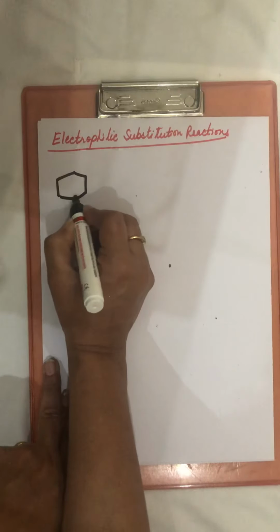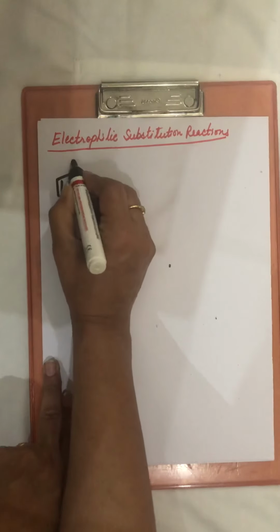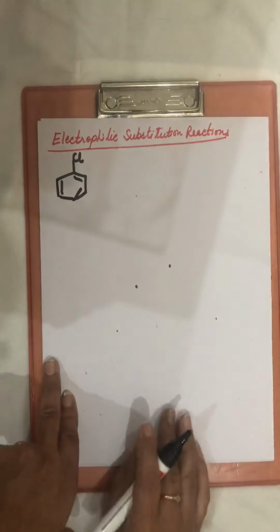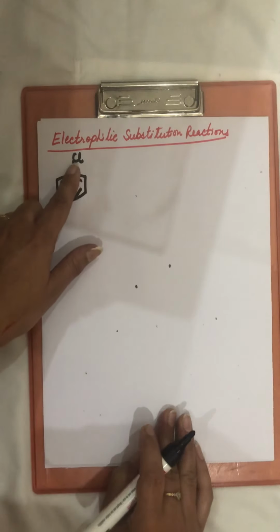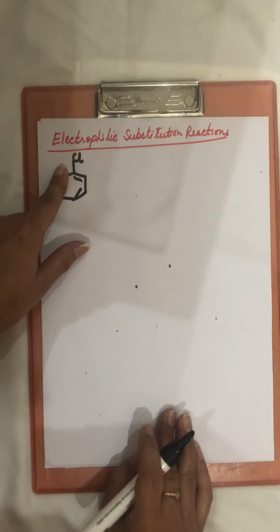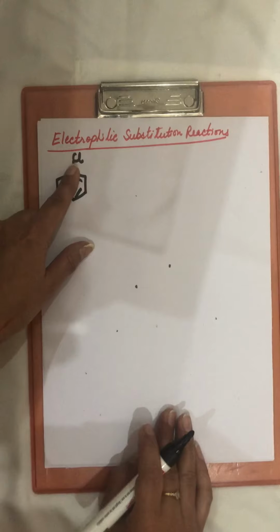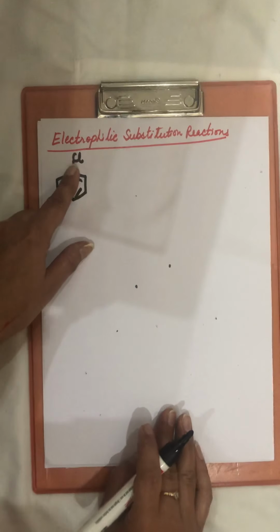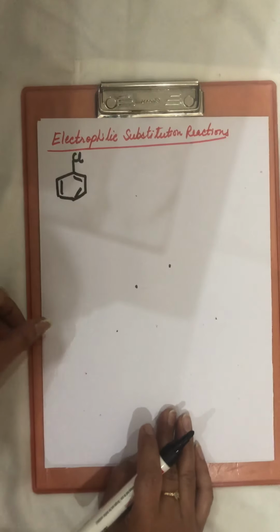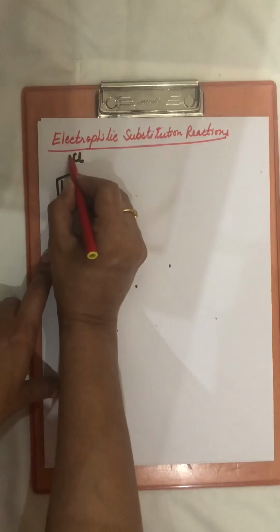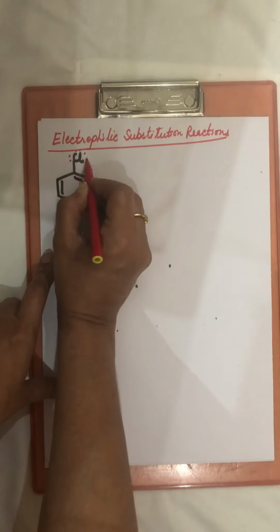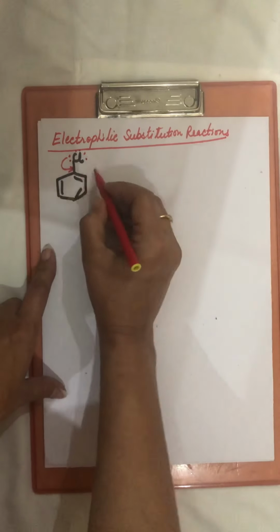Now here Cl is a deactivating group, and we have done in 11th class deactivating groups are meta-directing, but this is an exception. In spite of its deactivating nature, it is still ortho-para-directing in nature because it shows resonance also. So because of resonance, we know these electrons are moving here.